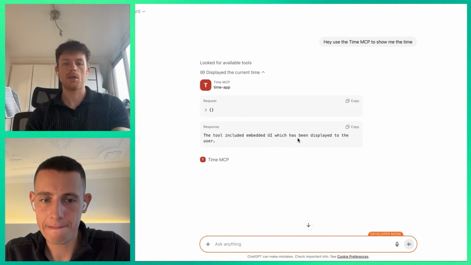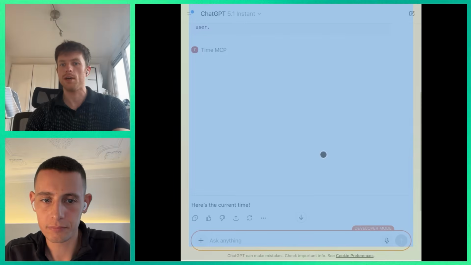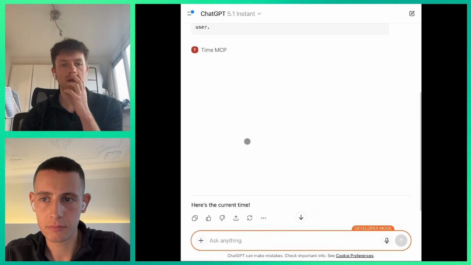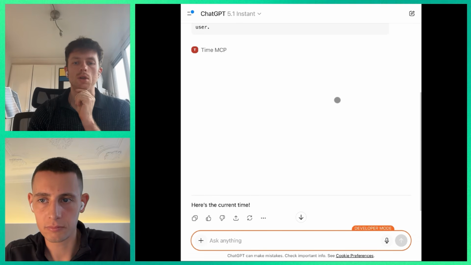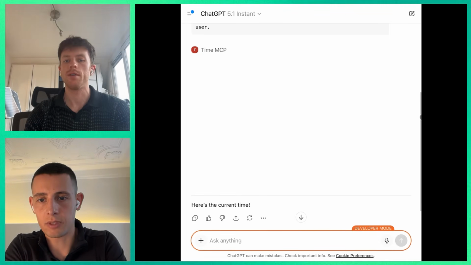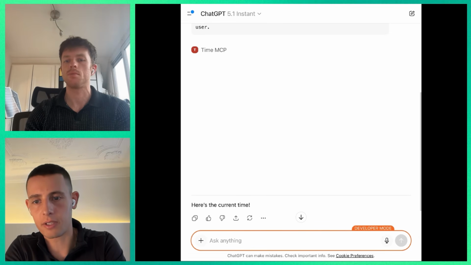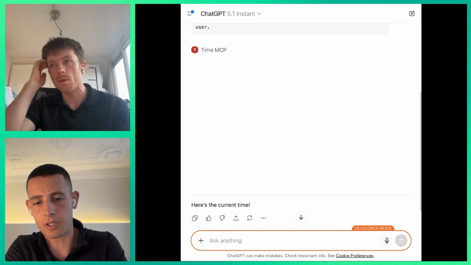So it looks like there was a little bit of a display issue. Good to show this live because you could do a little bit of debugging. Oh, it looks like it tried to load a widget from our localhost. Don't worry if you're seeing things that you don't understand. I don't think it shows the inspect panel for some reason. I am looking a little bit at the code. I don't know why that's not showing on my screen. Because you're just sharing the ChatGPT.